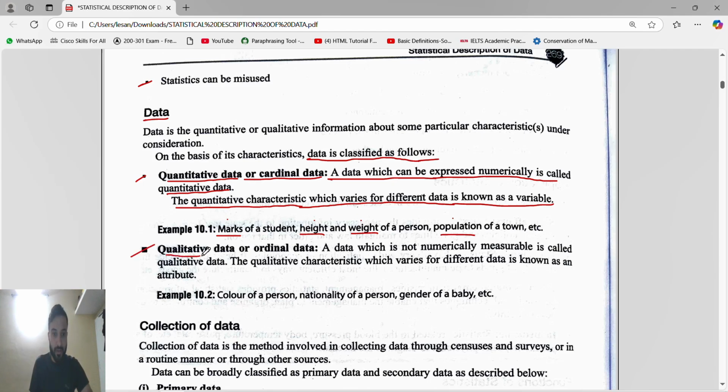Next is, guys, qualitative data, or another name is ordinal data. A data which is not numerically measured is called qualitative data. Qualitative characteristics which vary for different data are known as attributes. Attribute means you will get it in word form, like color of a person, nationality of a person, gender of a baby. This will come under qualitative. Qualitative means ordinal data or attribute.